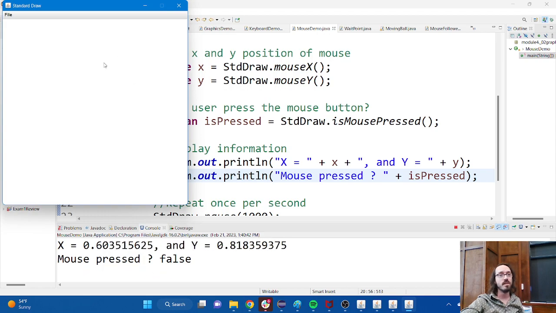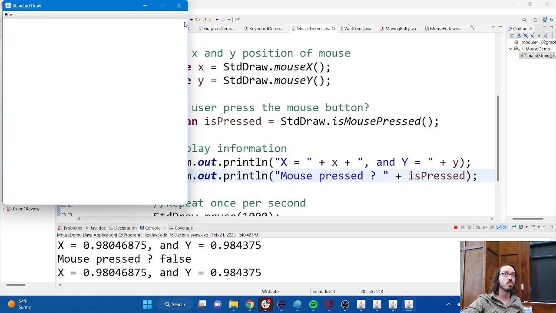Just like you're familiar with in math class, if I move the mouse down here towards the lower left corner, the values go towards 0, 0. If I move the mouse up here towards the upper right corner, the values go up towards 1, 1. So you can kind of see the bounds of our canvas, right? Just by moving the mouse around and looking at the position.